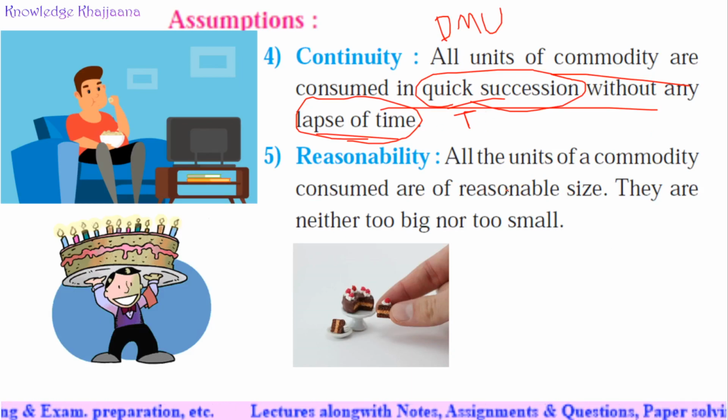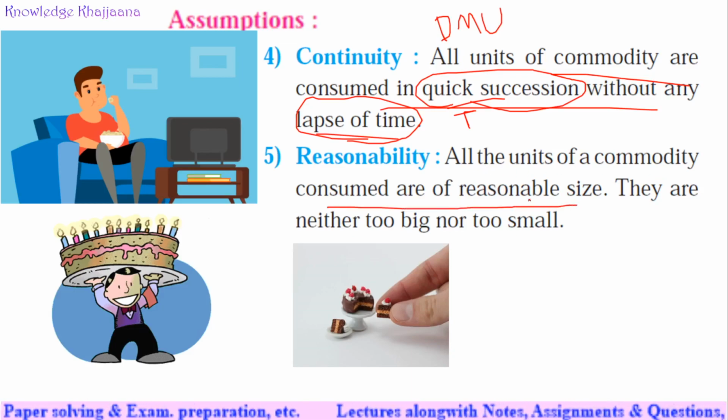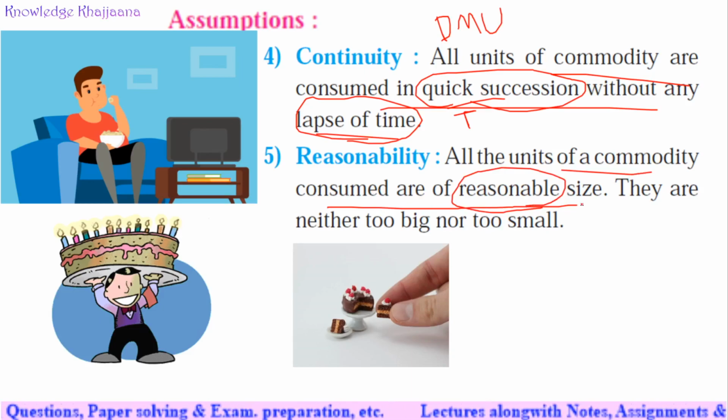Second, reasonability. All the units of a commodity consumed should be of reasonable size. What is meant by reasonable size? Proper size. For example, take a glass of water.